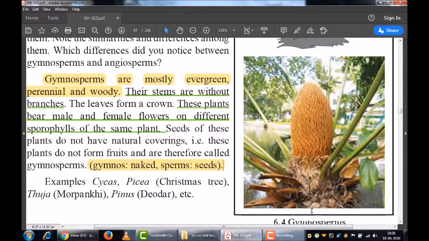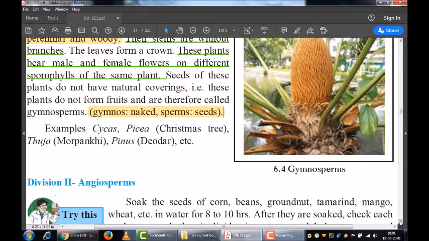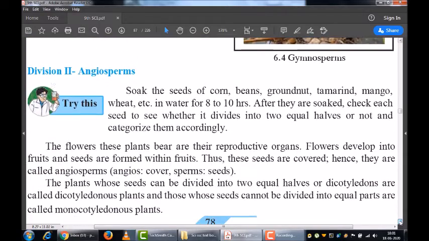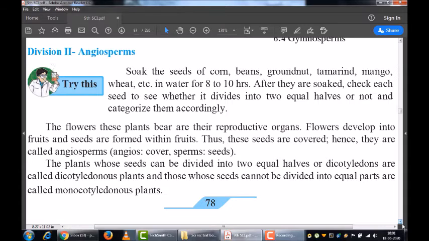Now, examples of gymnospermic plants are cycas, Christmas tree, pinus, deodar. These are some of the examples of the gymnospermic plants. Now again, after finishing the gymnosperms, we have the next segment of our plants, that is the angiosperms.